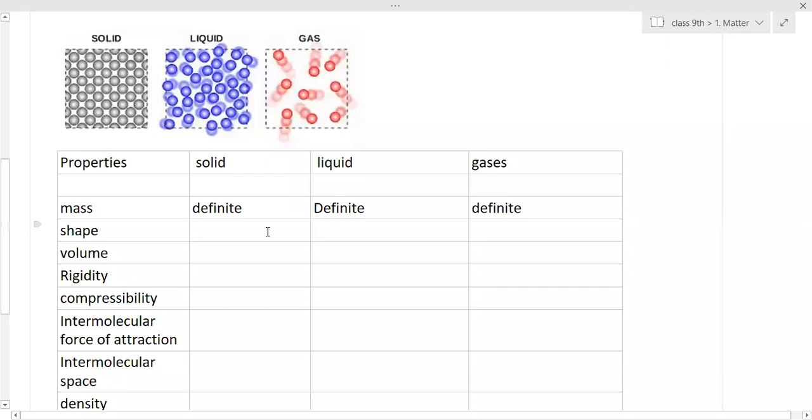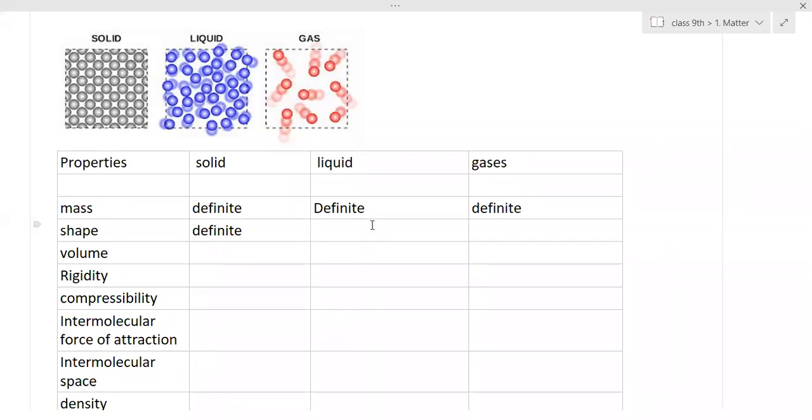Then shape. Amrita, can you tell about the shape? Definite shape for solid. Okay, solid has definite shape. What about liquid? They keep on changing, indefinite. Indefinite shape.